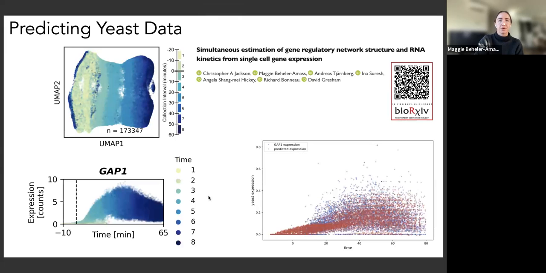Here in the lower left, you have the expression profile for GAP1, which is a stress response gene. And when rapamycin is added at this dotted black line, you can see that the gene becomes active as the cells enter a starvation-like state. The colors on the graph represent the time that the cell was sampled. So my model was given an initial starting point anywhere along the 80-minute trajectory for this data set and asked to infer expression for the next 10 minutes. And you can see that despite being a more complex system for the model to capture, the model's still learning the scaled nonlinear expression profile for GAP1, where these blue dots are the actual expression and the red is the predicted.